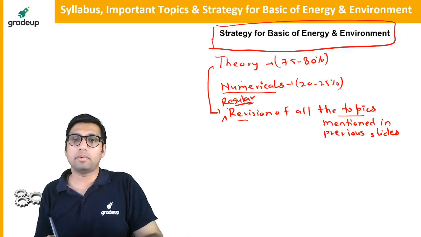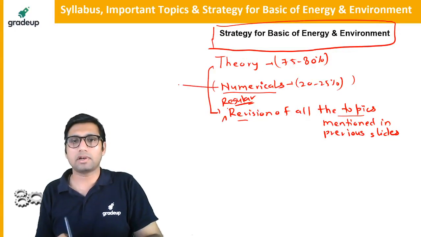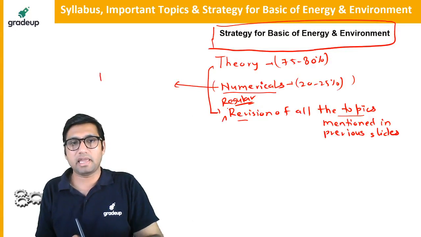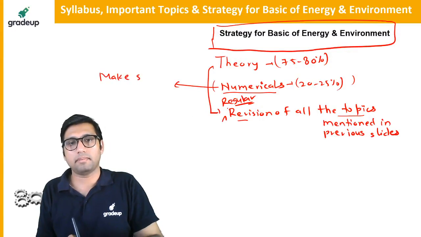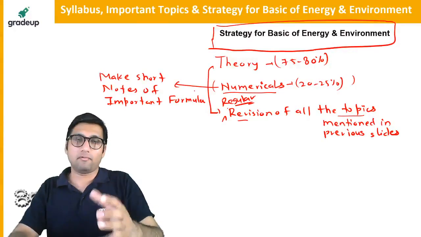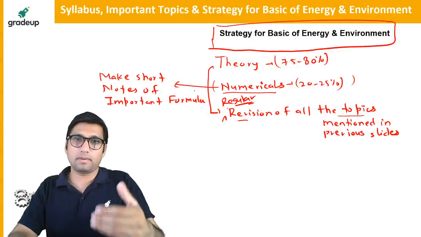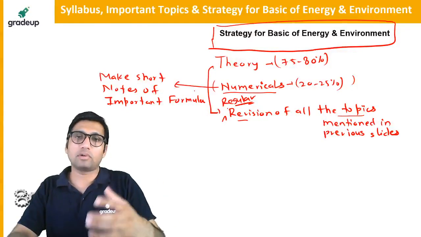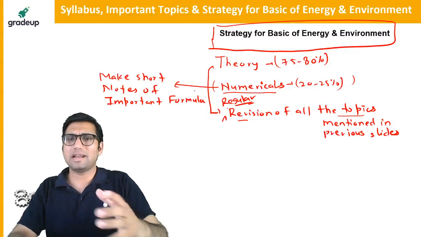Okay. And for the numerical part, it is nothing but a few important formulas. Make short notes of important formulas. There are some important formulas from, like, biological oxygen demand. Okay. And how to calculate the volume of biogas produced, how to calculate the power of the biodigester. So those are very simple formulas.